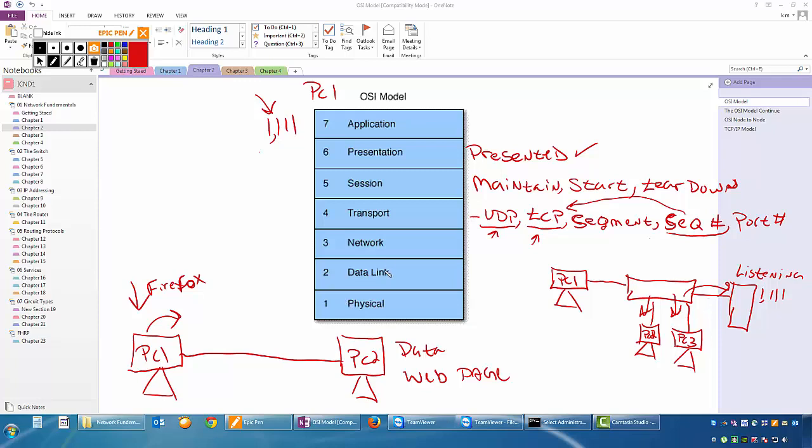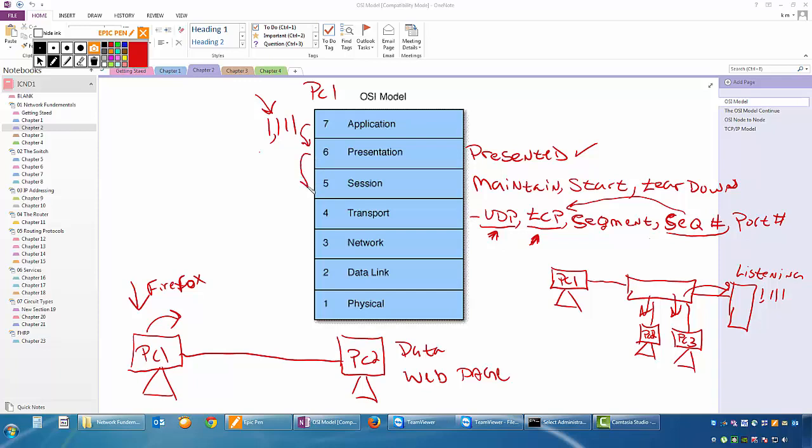Now this is pretty cool. Now remember, this is just the basics. We're going to go a little bit more detailed later on. So if it's not making all sense to you, that's fine for right now. So the application would define whether he wants to do UDP traffic or TCP traffic. And this is why I'm talking about how the layers work with each other. Because the application will definitely tell the presentation how it needs to be presented, and the presentation will make sure that happens.